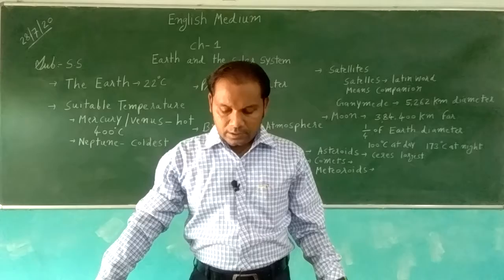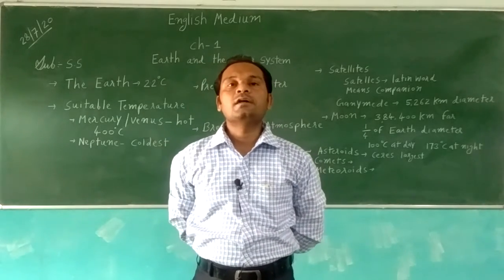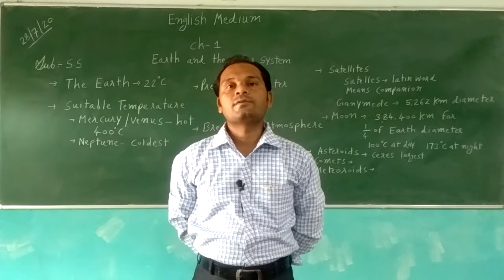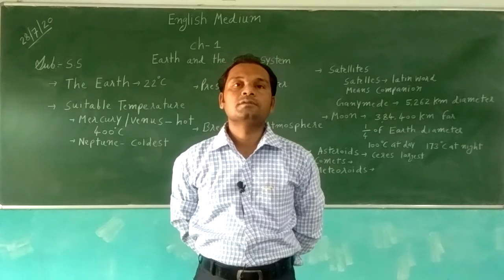Next thing, suitable temperature. The Earth's temperature is suitable to live on. That's why human beings can survive on the Earth.